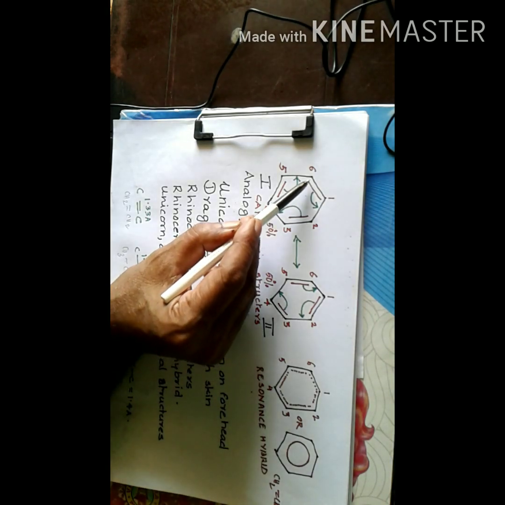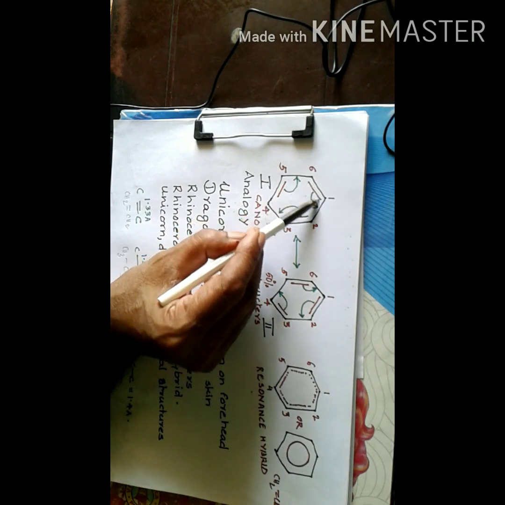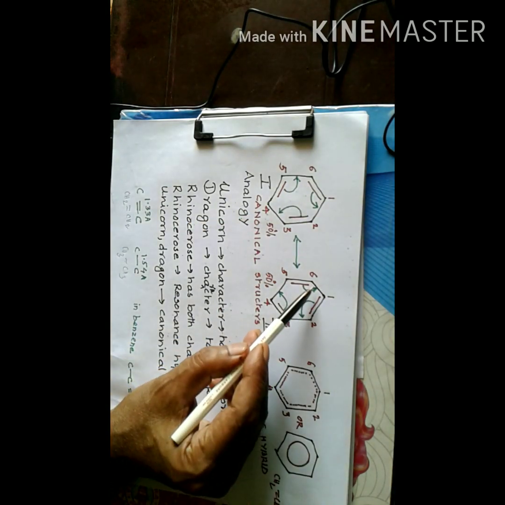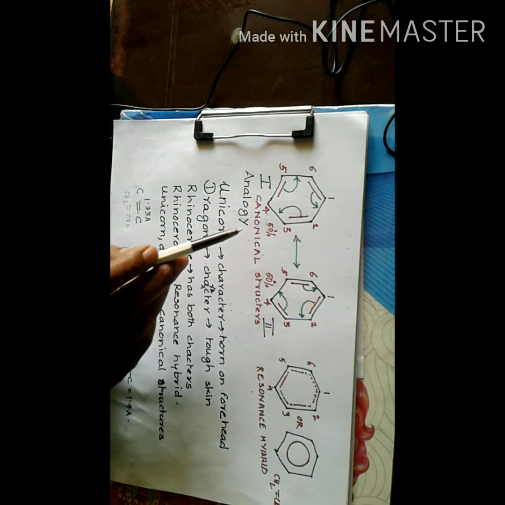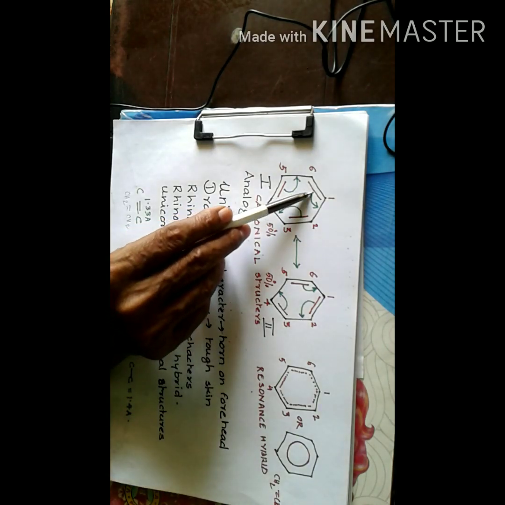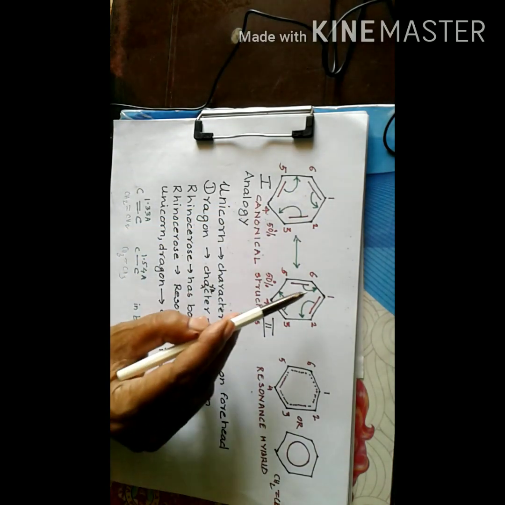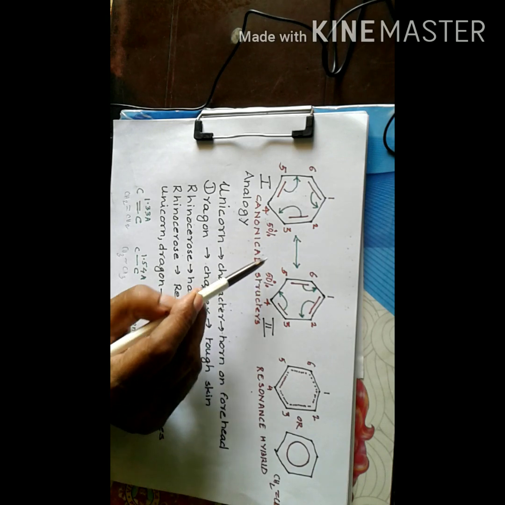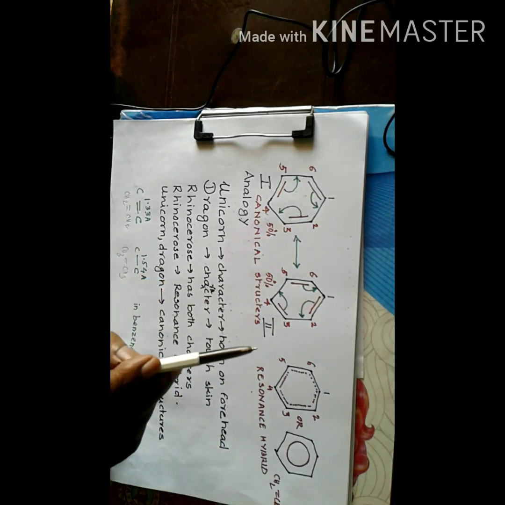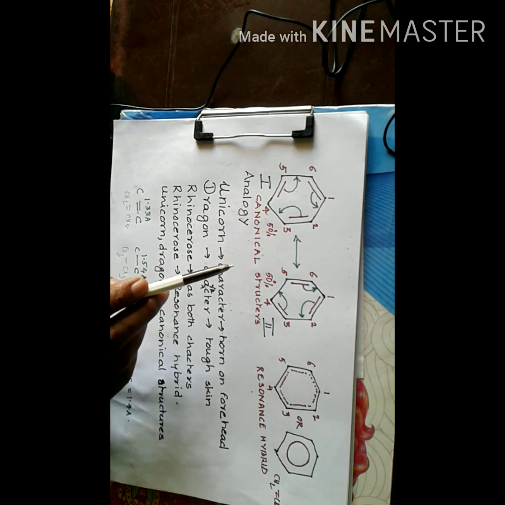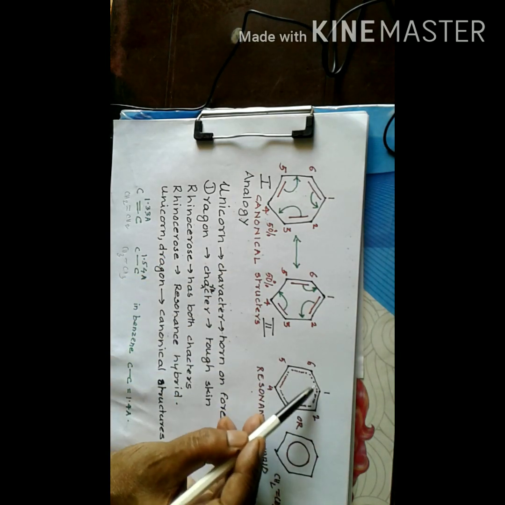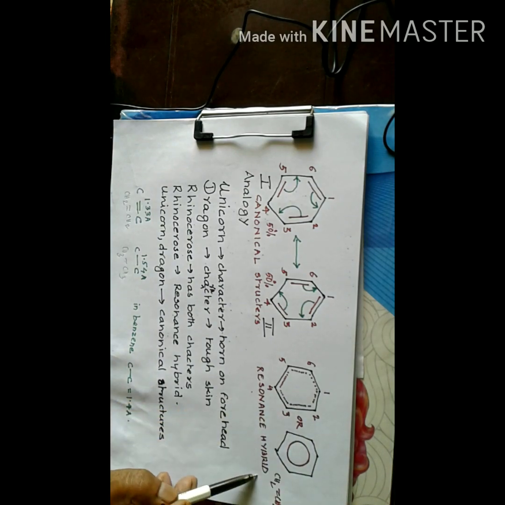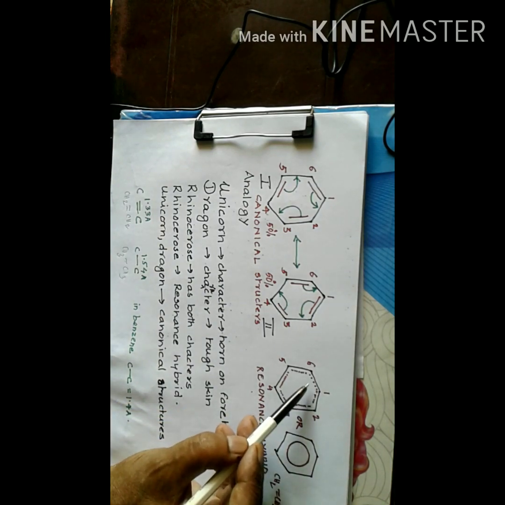Now in structure 1 the 1,6 bond has 1 pi bond character. In structure 2 the 1,6 bond has 0% pi bond character. Now combining these two characters, that is 1 pi bond into 50% and 0 pi bond into 50%, summing these two we get 1 pi bond into 50%, that is 50 by 100 equal to 1 by 2. So the 1,6 bond in the real structure or resonance hybrid will have half pi bond character.